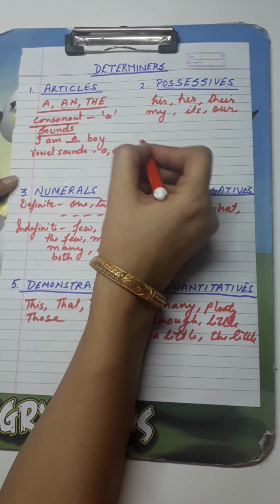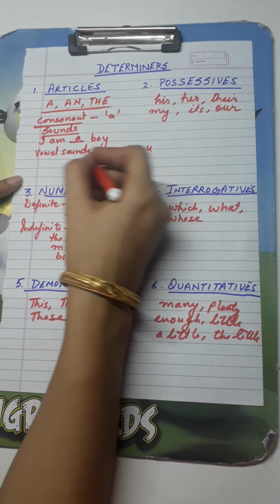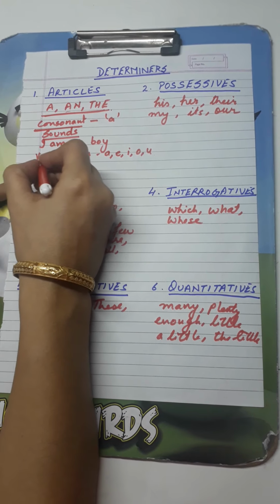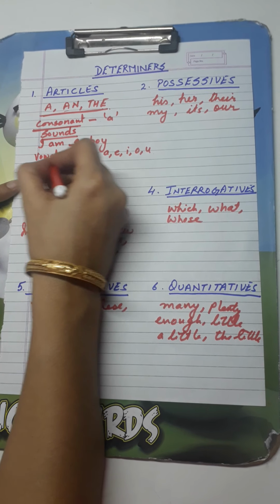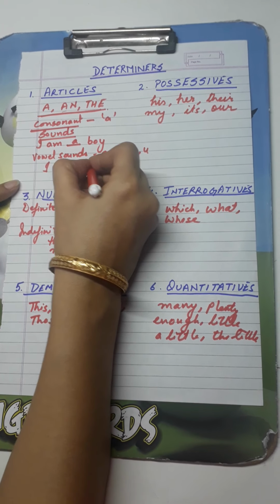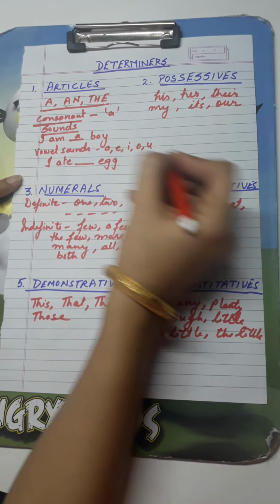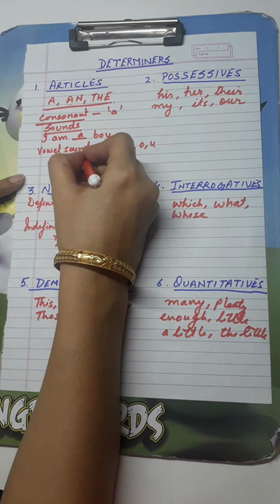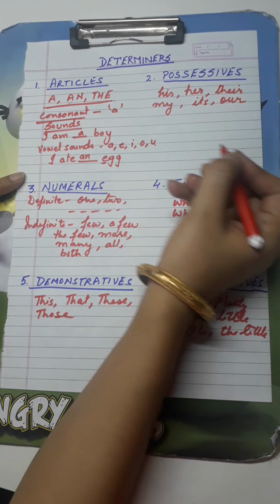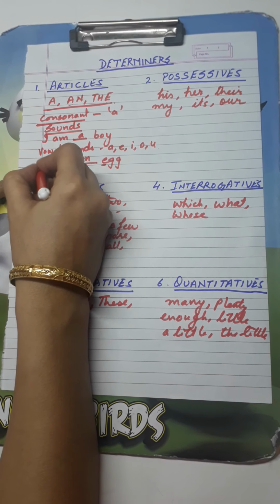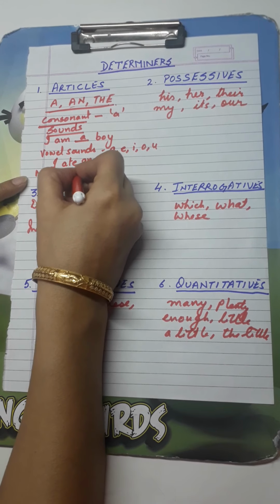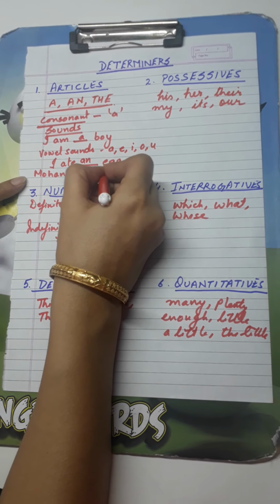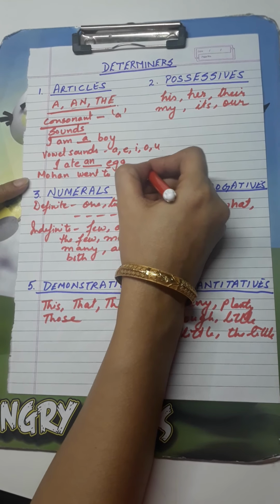To differentiate, I must give you an example. You just see: I ate dash egg. Yes, egg, so an. Right? Mohan went to dash university.